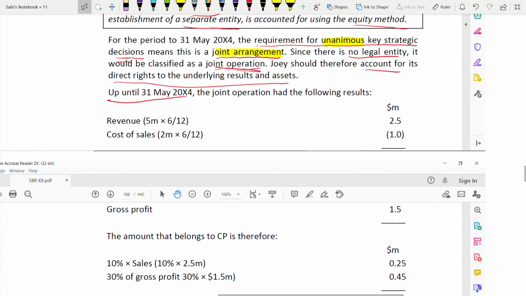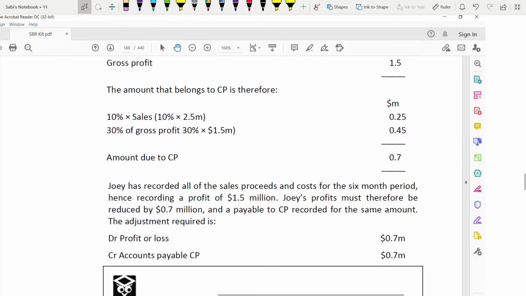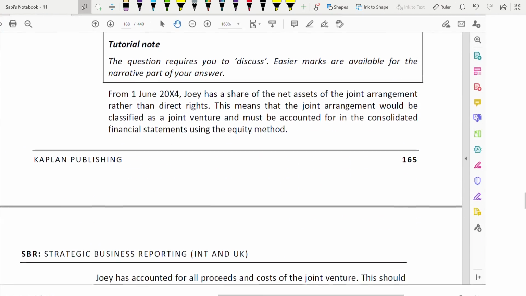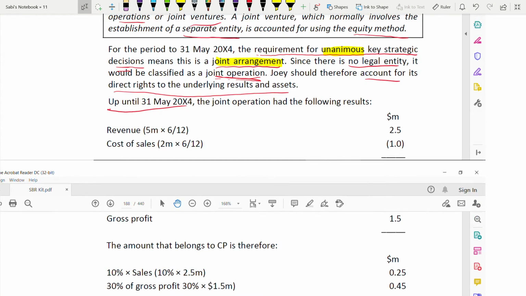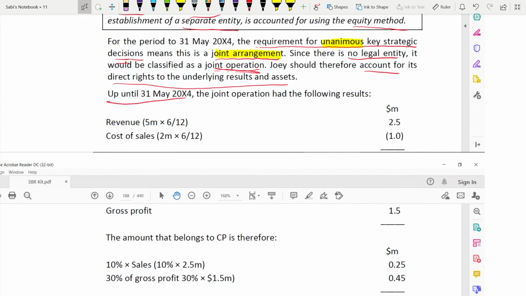So here, what is the revenue and what is the cost of sales? It has been for 6 months, until 31st May 2004.